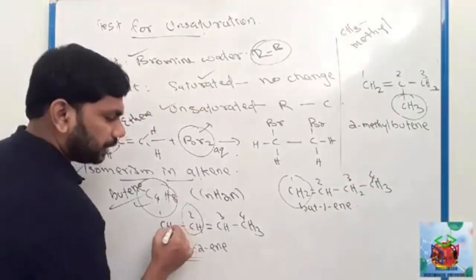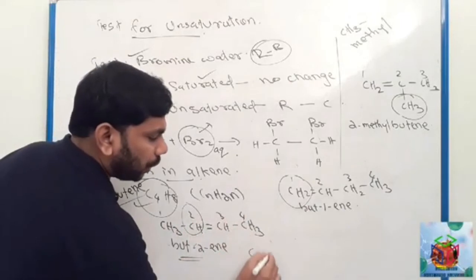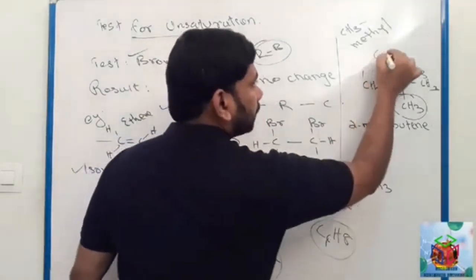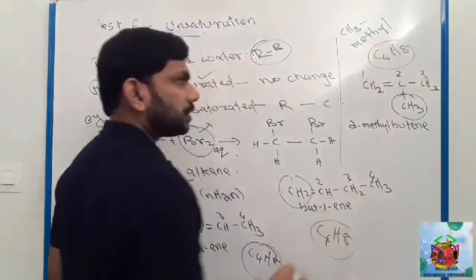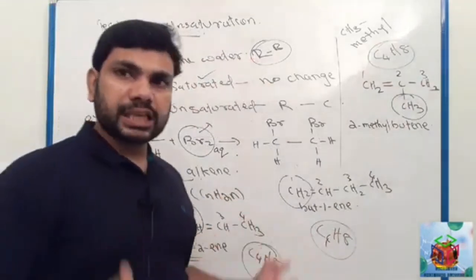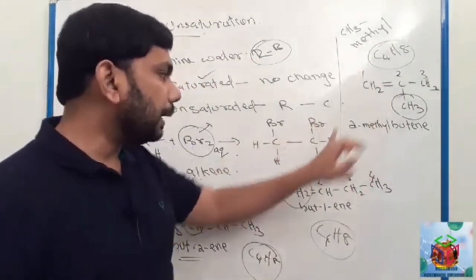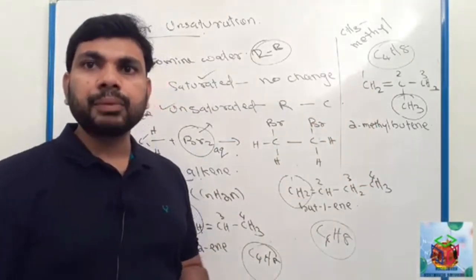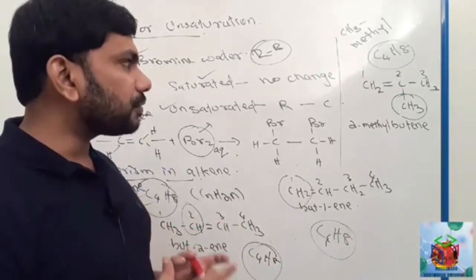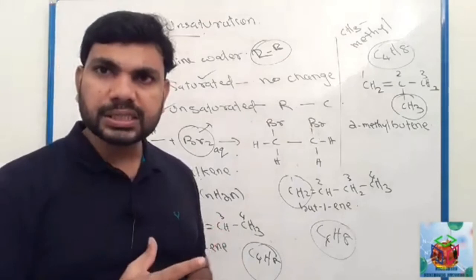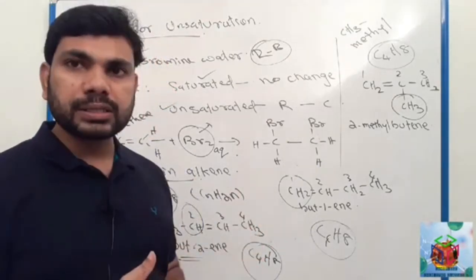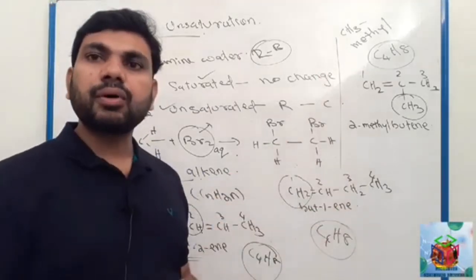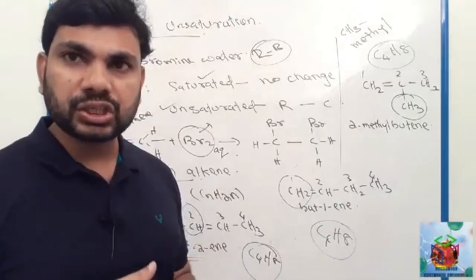Now see here C4H8. You can count the number of carbons and hydrogens. In all cases you can see 4 carbons and 8 hydrogens. You can draw it this way, with different structures. They have the same molecular formula, but different structures. So these molecules are called isomers, and this process is called isomerism.